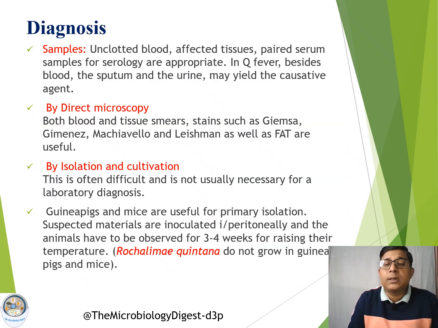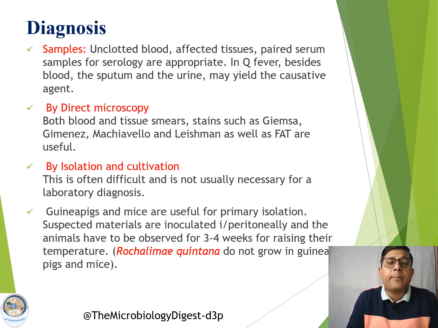Next, coming to the diagnosis of these diseases. Samples we have to collect are unclotted blood, affected tissues, paired serum samples, and in case of Q fever, sputum and urine, where we can also detect the presence of the causative organism.